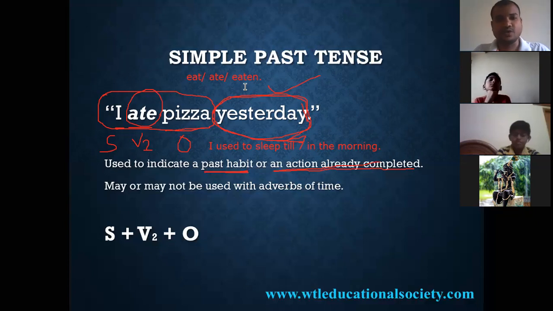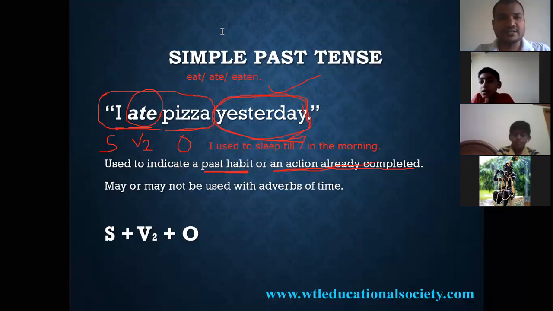Good. So now, the simple past tense is used to talk about a past habit, like I used to sleep till 7 in the morning, or an action already completed, like I ate pizza yesterday.